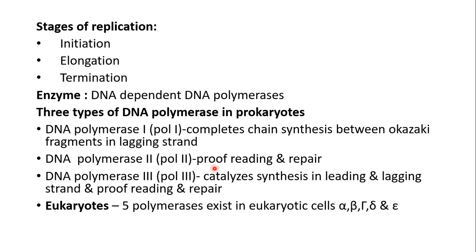Pol 2 is required for proofreading and repair. Pol 3 catalyzes synthesis in the leading and lagging strand and is also required for proofreading and repair. In eukaryotic cells, 5 polymerases exist. They are alpha, beta, gamma, delta and epsilon.